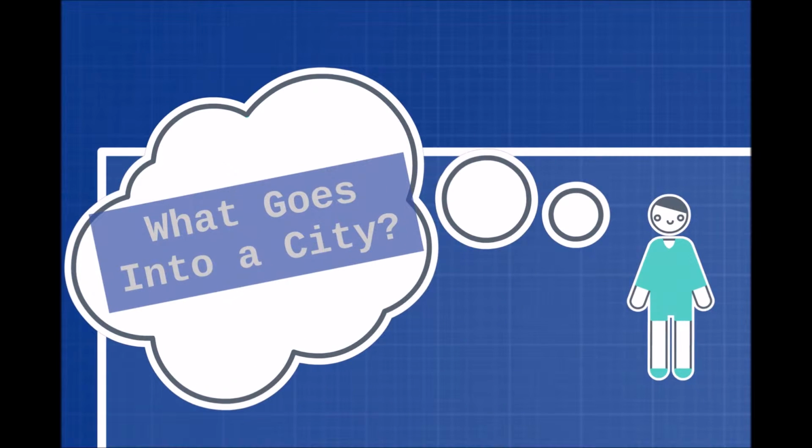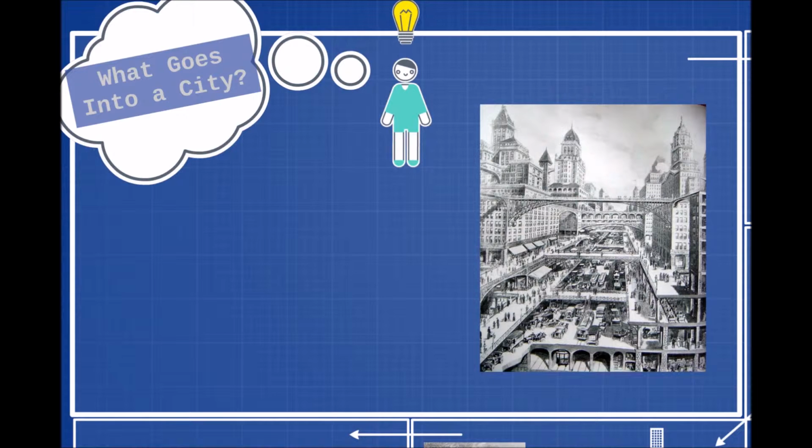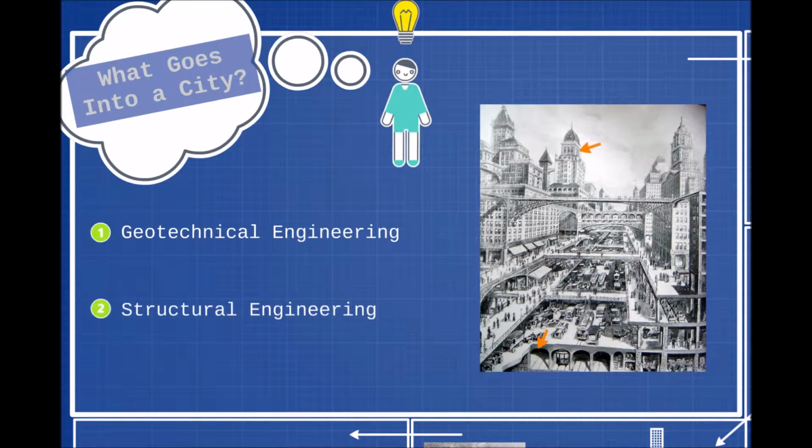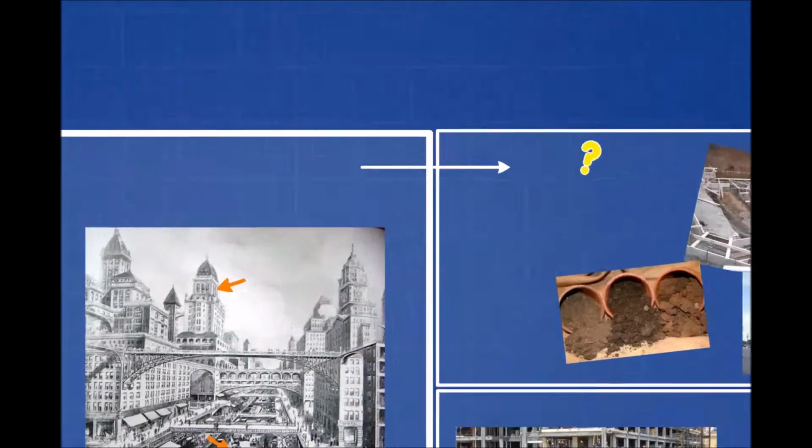Have you ever wondered what goes into the creation of a city? When answering this question, a civil engineer must take into account many different aspects. In this video, the three main components of engineering a city will be explained. These will be geotech, structural, and transportation.